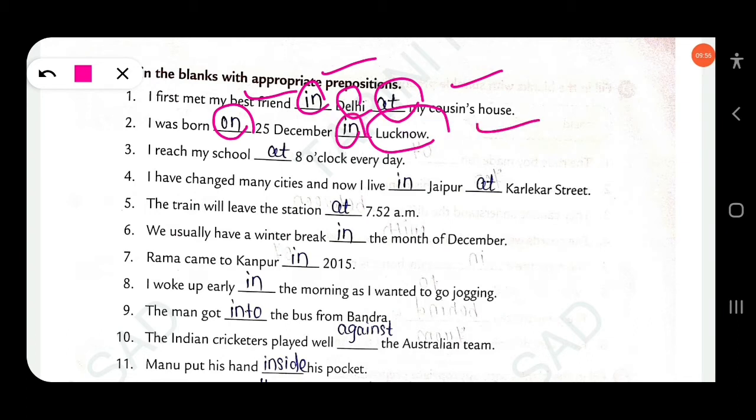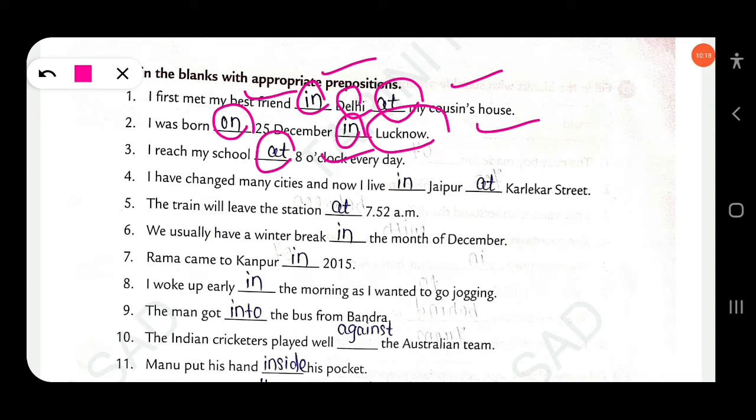The next, I reach my school dash 8 o'clock every day. As here the time is already given, so you have to use "at". Okay, preposition of time.